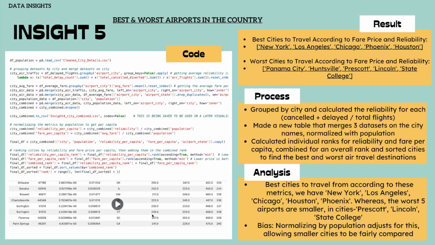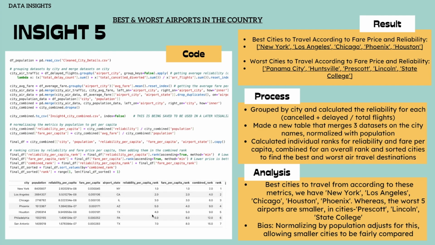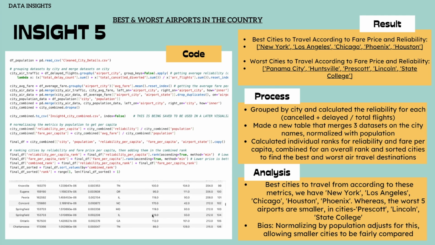In this insight, I ranked 260 airports for you based on reliability and affordability normalized by the population to find what's best and worst for travel. So, for the best cities to travel from per capita according to these metrics, we have New York, LA, Chicago, Houston, and Phoenix. Whereas the worst 5 airports are smaller cities that I've personally never heard of. Prescott, Lincoln, State College. I believe that reliability, cost, and location are one, if not the most important factors when booking flights. So feel free to explore this table to find your location of preference, and I will put it on.